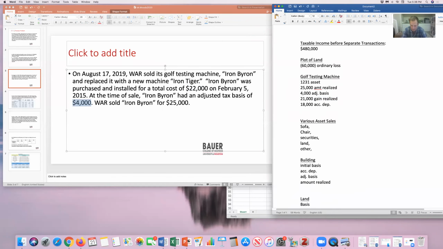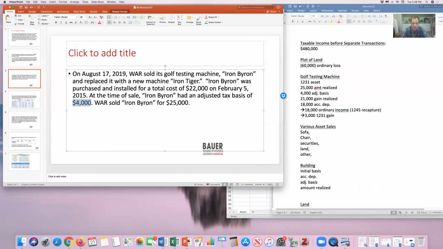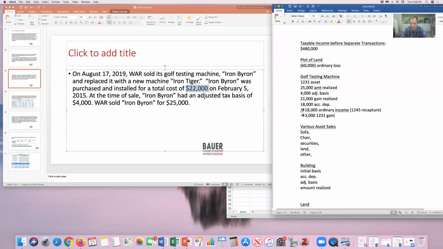So I'm going to have $18,000 of ordinary income because of Section 1245 recapture. I have to match the depreciation deductions that were taken. The remainder of the gain is going to be $3,000 of 1231 gain. I can see that here in the difference between the sale price and the original basis. The actual increase in value of $3,000 will become a 1231 gain.